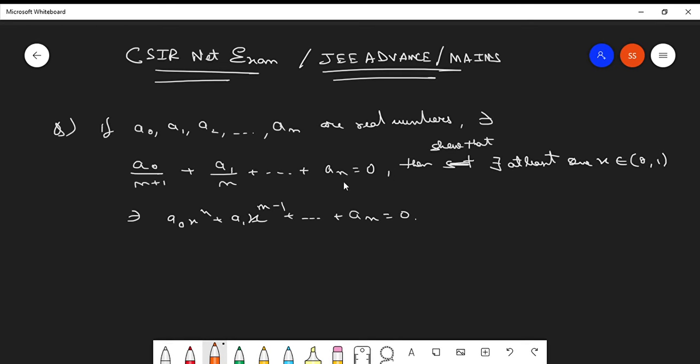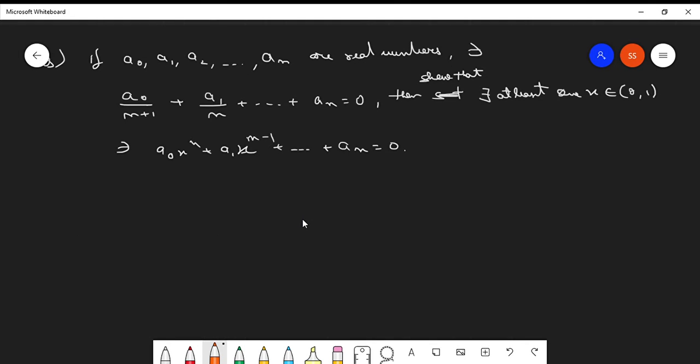See, this is pretty easy to solve. So what we do is assume a function. Let f of x equal a0 x to the power n plus 1 over n plus 1, plus a1 x to the power n over n, and so on till an times x. This is the function which we take.